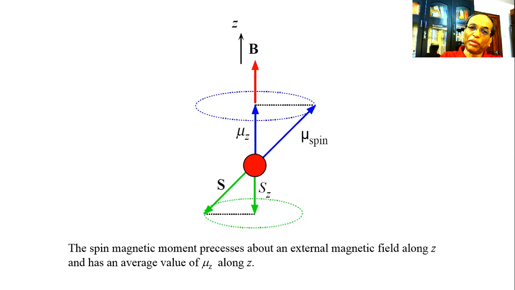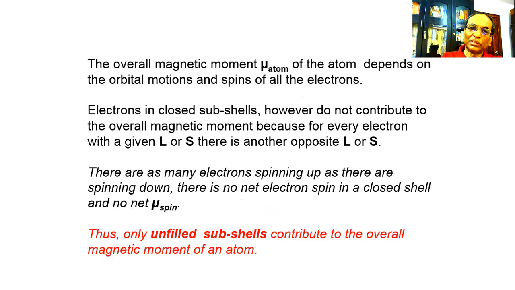So there will be a component mu Z of mu spin. The overall magnetic moment mu atom of the atom depends on the orbital motion and spin of all the electrons.